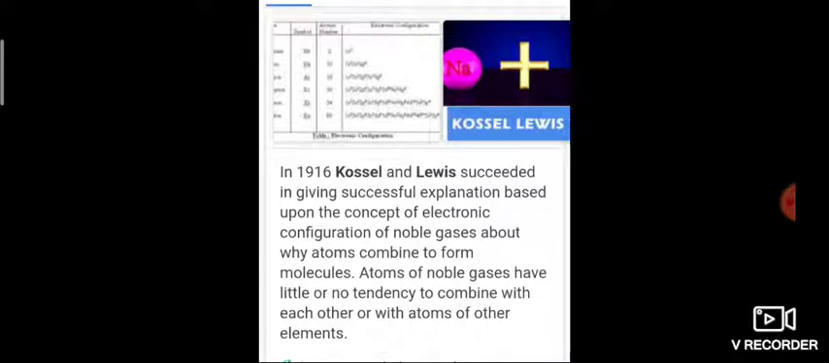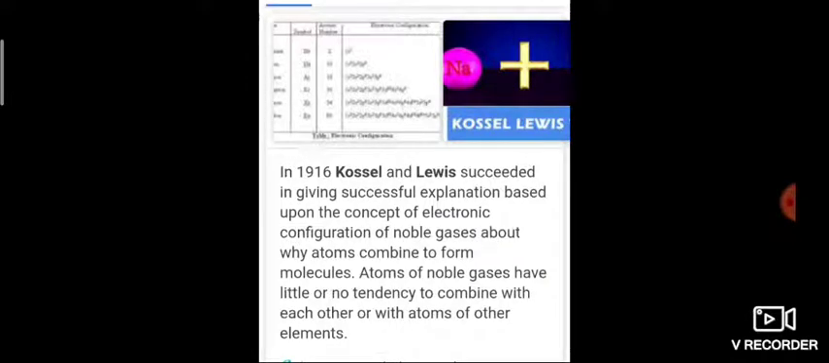Kossel, in relation to chemical bonding, drew attention to the following facts that are given in your textbook. Highly electronegative halogens and highly electropositive alkali metals are separated by the noble gases. So when we see this periodic table, the first group is known as alkali metals, and group 17 is known as halogens. After the halogens there is a noble gas. So the noble gas is separating the alkali metals and halogens.